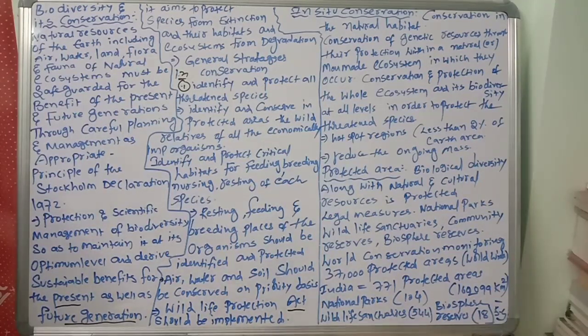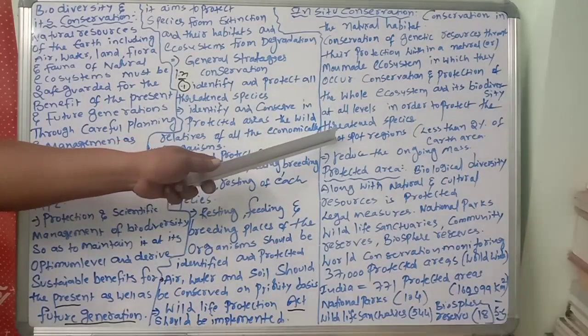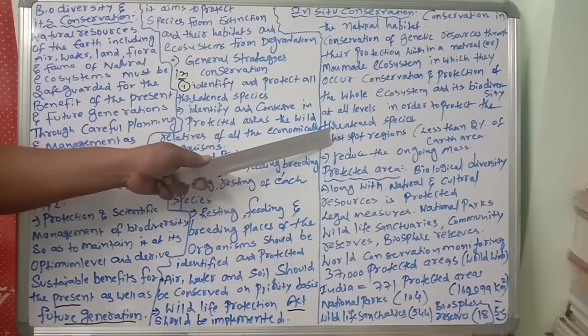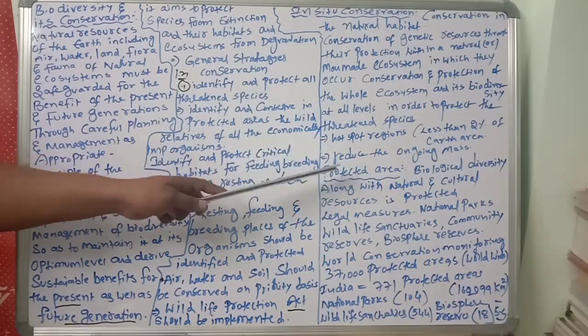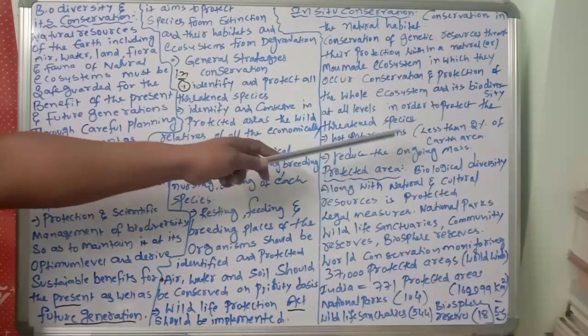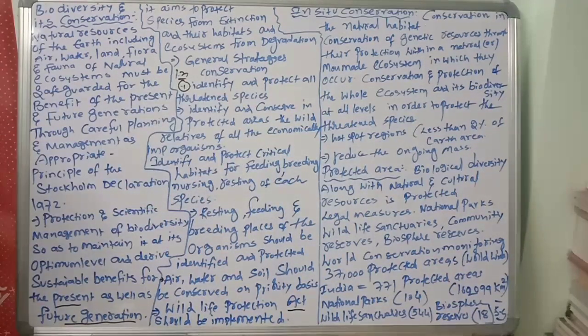So this is important. Maximum protection of biodiversity, in which regions? Hotspot regions with very high levels of species richness. Why hotspots? High levels of species richness, you know very well.